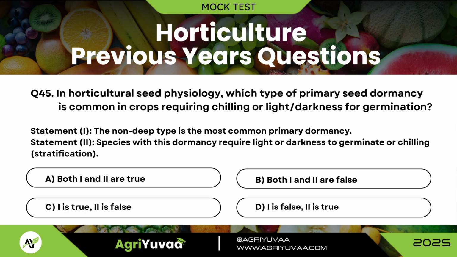Species with this dormancy require light or darkness to germinate or chilling stratification. And the correct answer is option A. Both 1 and 2 are correct statements.